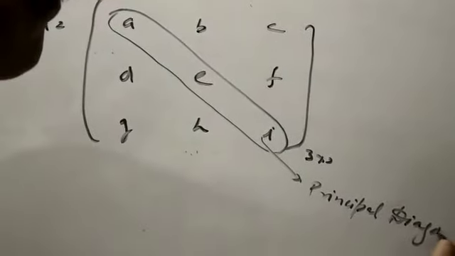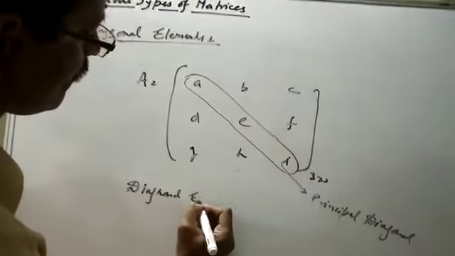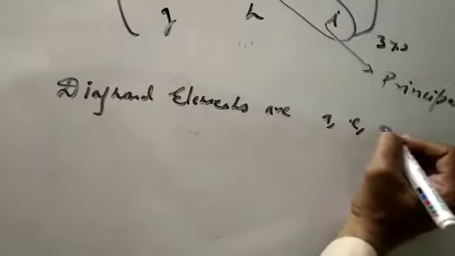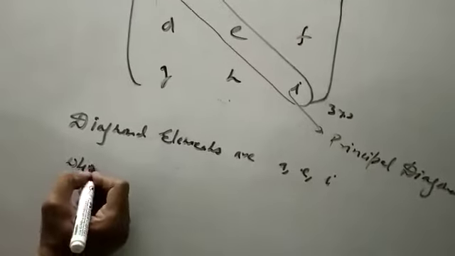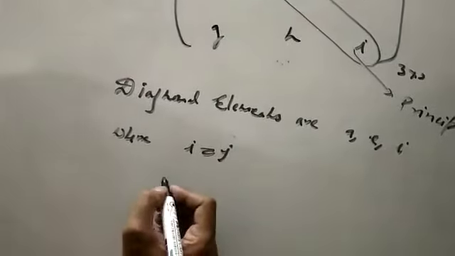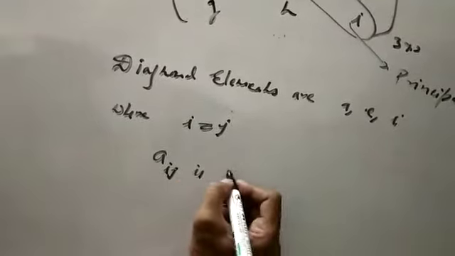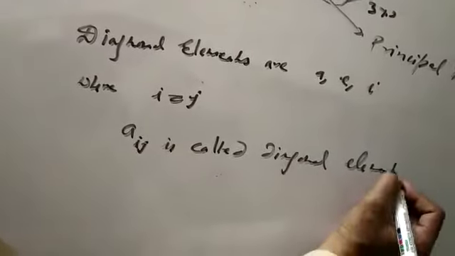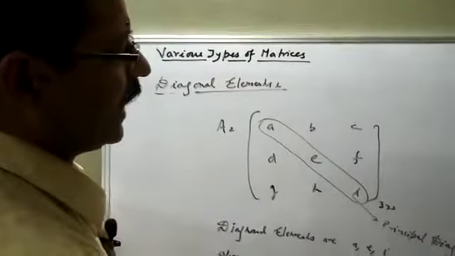So the diagonal elements are A, E and I. Let us suppose Aij is the general element of matrix A. Then Aij is called a diagonal element if i is equal to j.